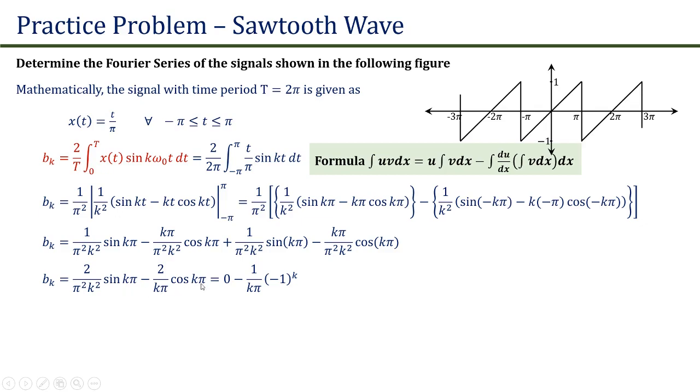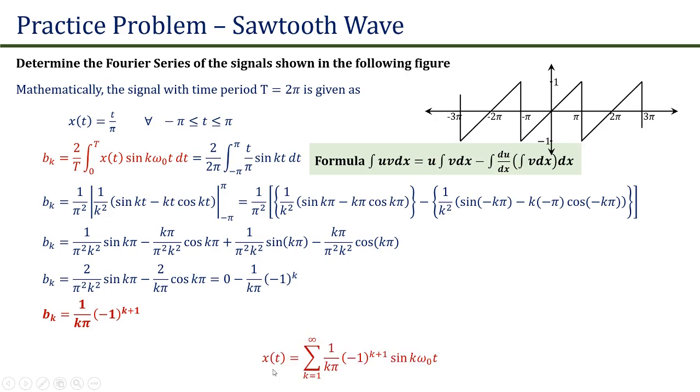Similarly, cos of k pi will be either plus 1 or minus 1 depending upon the value of k, which is now turning out to be 0 minus 1 upon k pi into minus 1 raised to power k. If we take this minus with this power, we will get bk is equal to 1 upon k pi into minus 1 raised to power k plus 1.